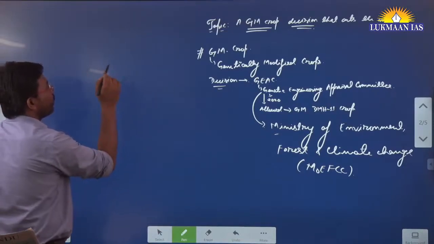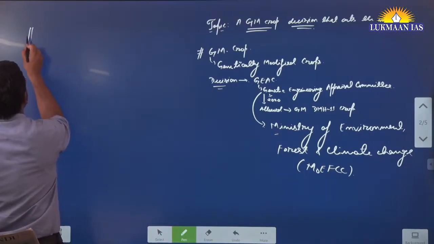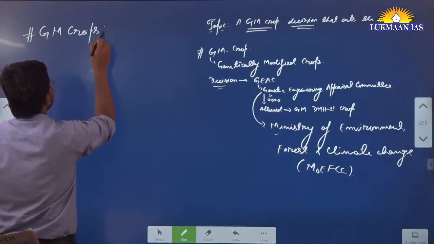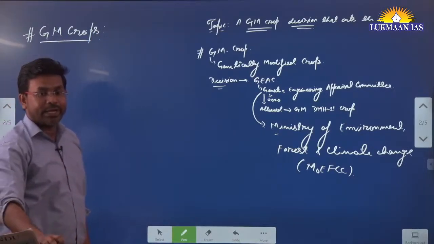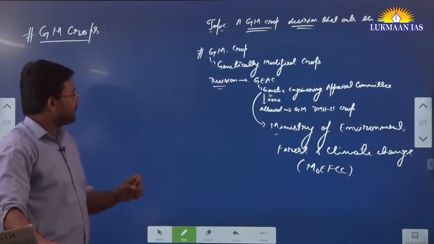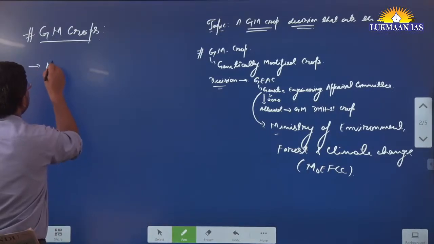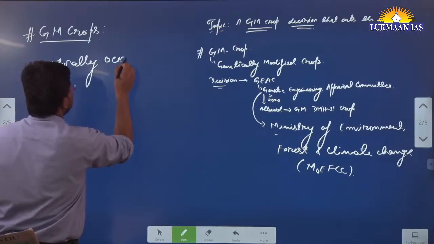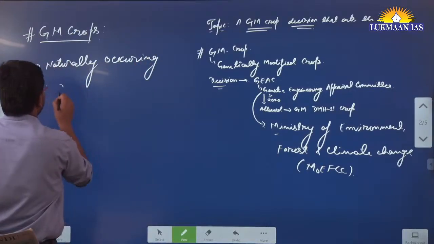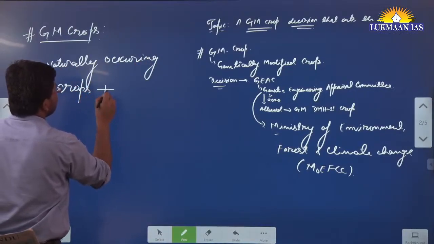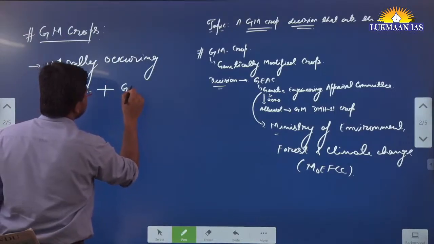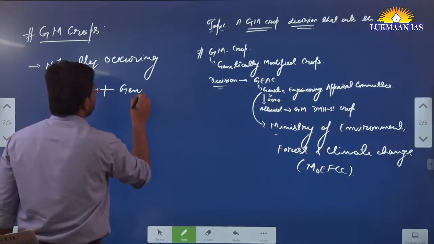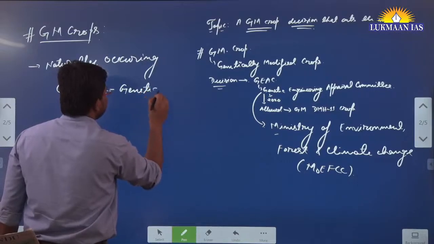Now let us understand what genetically modified crops are. What are GM crops? Let's discuss these things. Genetically modified crops are those in which there are naturally occurring crops, and we do some kind of genetic engineering in them. Genetic engineering or genetic modification is done on these crops.